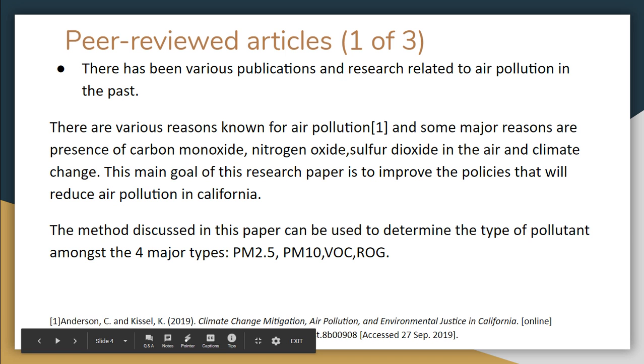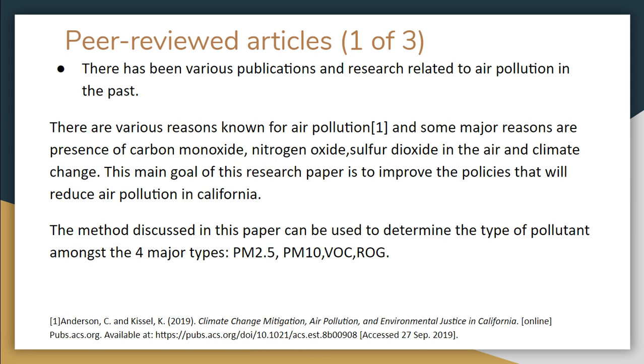The first article is from Environmental Science and Technology. This article talks about climate change, air pollution, and environmental justice in California. According to California's Office of Environmental Health Hazard Assessment, the main source of pollutants that affect the quality of air is greenhouse gas emissions. This in turn adversely affects human health.